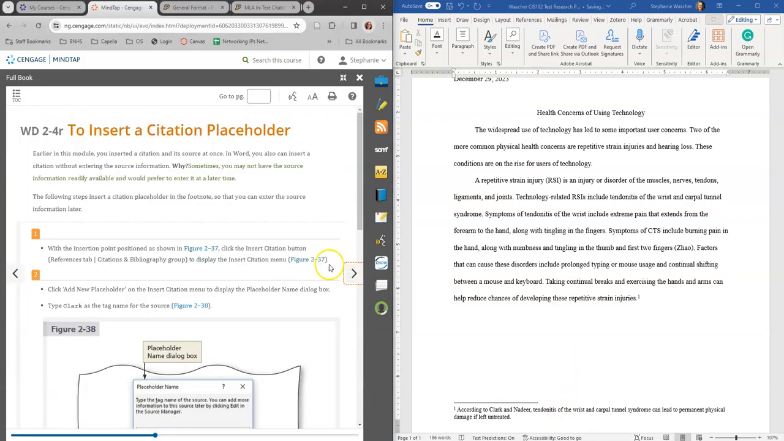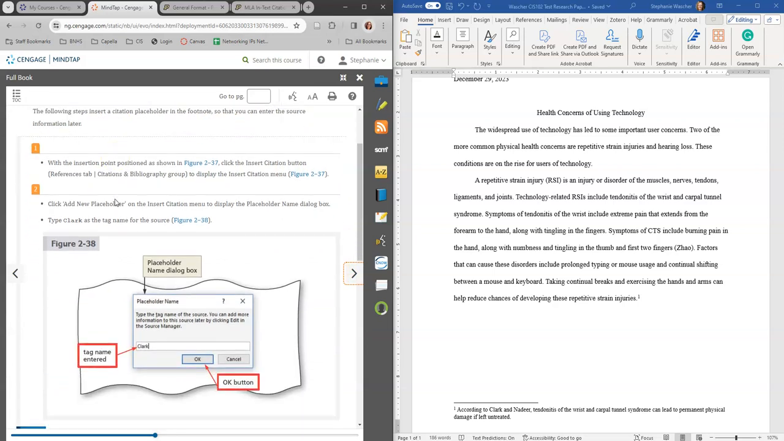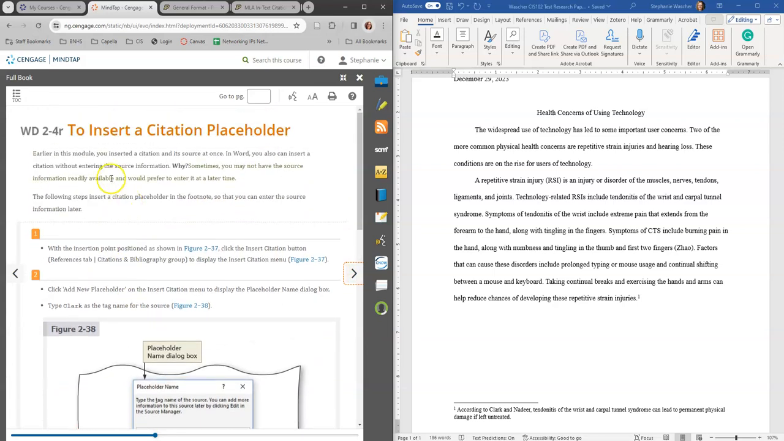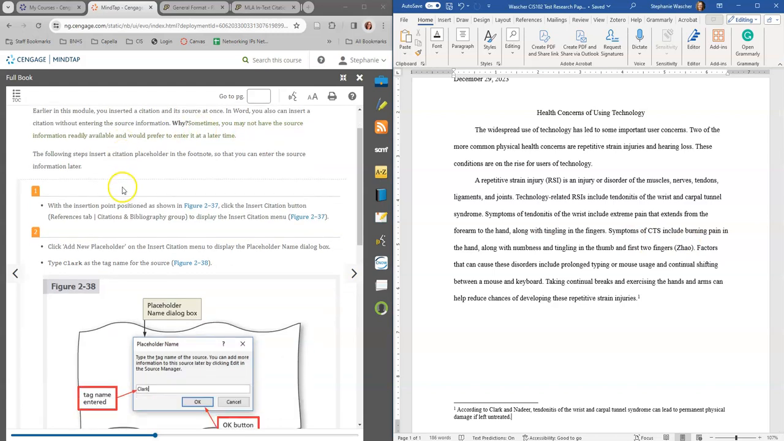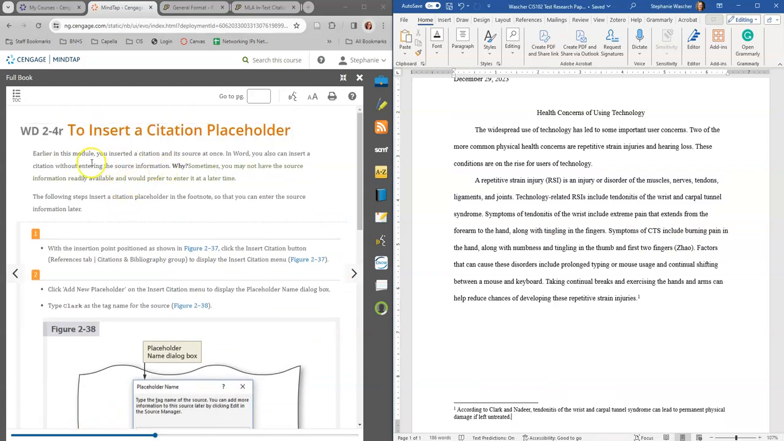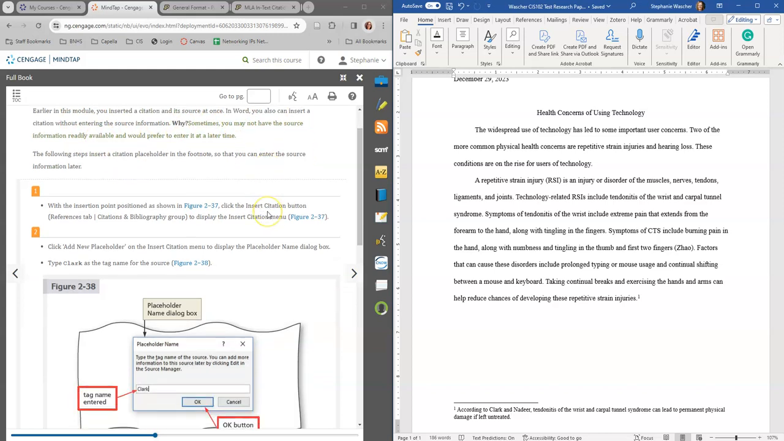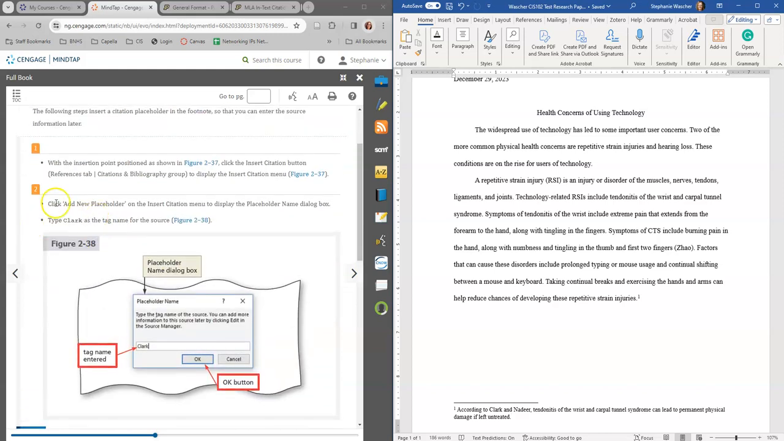All right. And then we're going to insert a citation placeholder. So we're going to do that as well. So we added the insert, we have this citation, and now we need to actually set a placeholder. We inserted a citation with its source at once. In Word, you can insert a citation without entering the source information. Why? Because sometimes you need to do that, and then you can just do a placeholder.